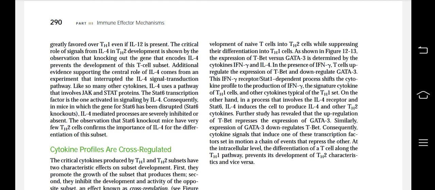Further study has revealed that the upregulation of Tbet represses the expression of GATA3. Similarly, expression of GATA3 downregulates Tbet. Consequently, cytokine signals that induce one of these transcription factors set in motion a chain of events that repress the other. At the intracellular level, the differentiation of a T cell along the Th1 pathway prevents its development of Th2 characteristics and vice versa.